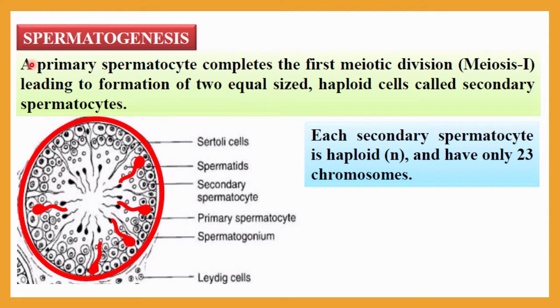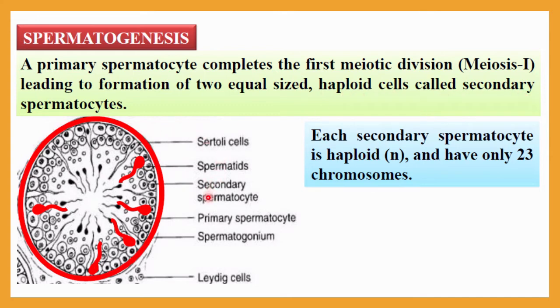Now what happened next? A primary spermatocyte completes the first meiotic division, that is meiosis 1, leading to the formation of two equal sized haploid cells. Before that it was a diploid cell. Now, due to the first meiotic division, it forms two equal size haploid cells, and each is now considered a secondary spermatocyte. So the primary spermatocyte does the first meiotic division, and as a result two equal size haploid cells are formed, and each cell is called a secondary spermatocyte.